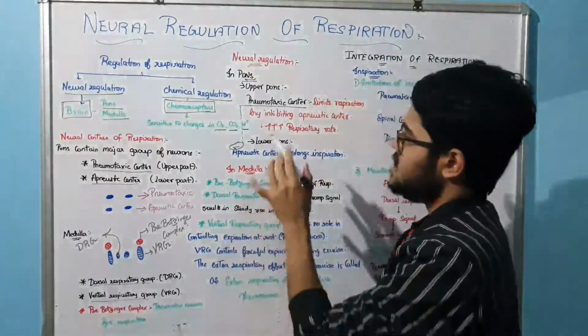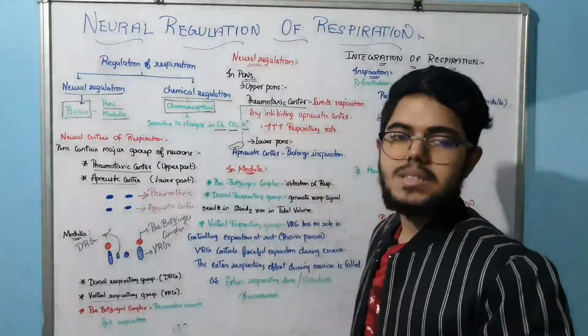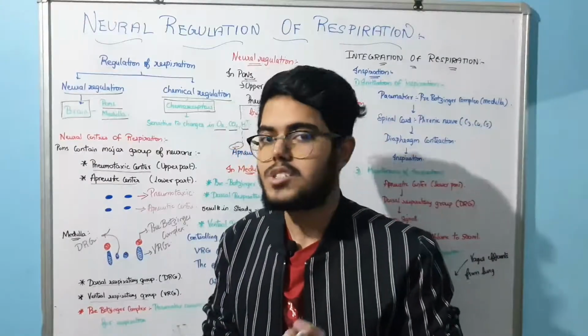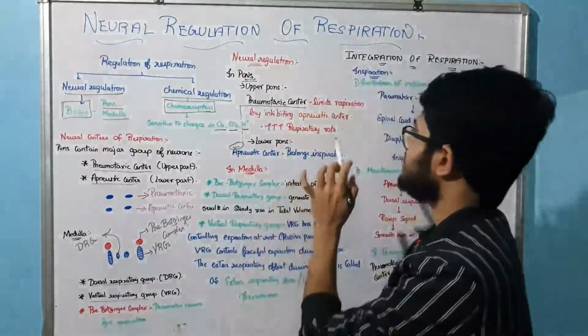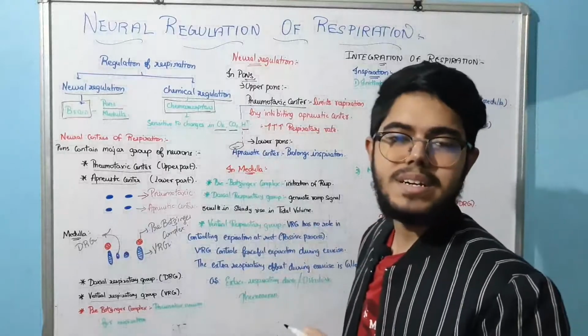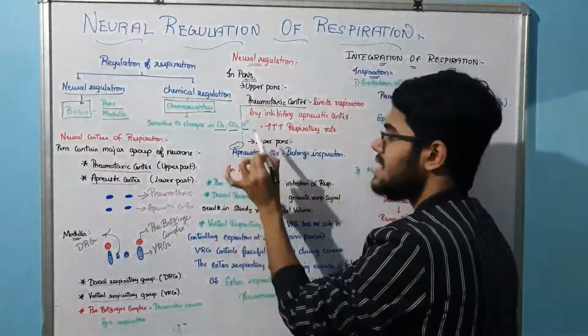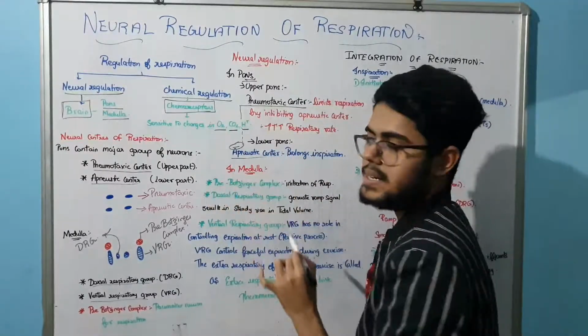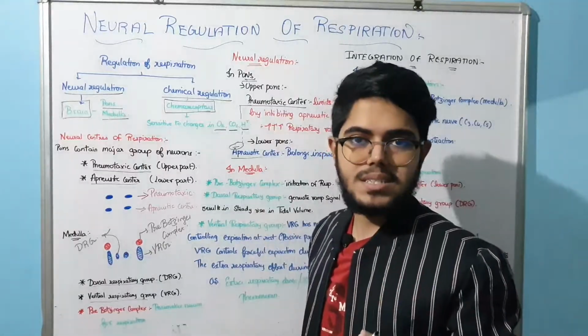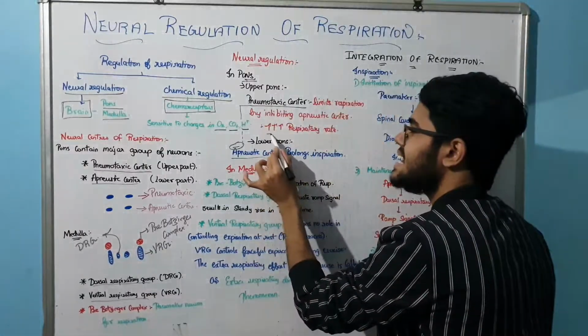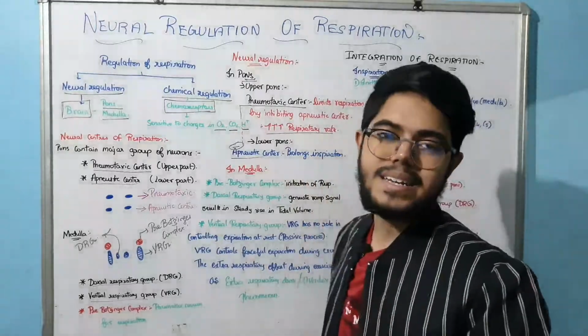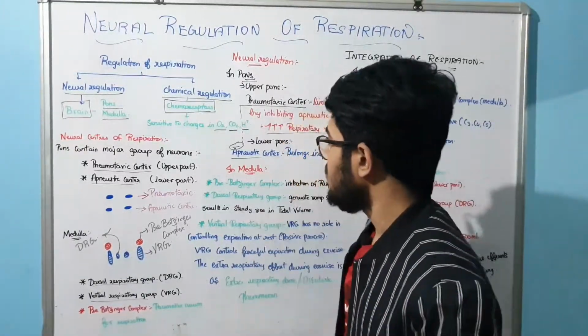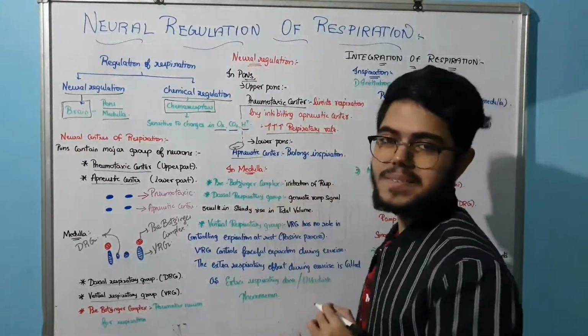So they can ask in viva, what is the function of the pneumotaxic center? It is going to limit the respiration. How is it limiting the respiration, sir? It is going to inhibit the apneustic center. Because of this, what happens? There will be an increase in the respiratory rate. Very simple.